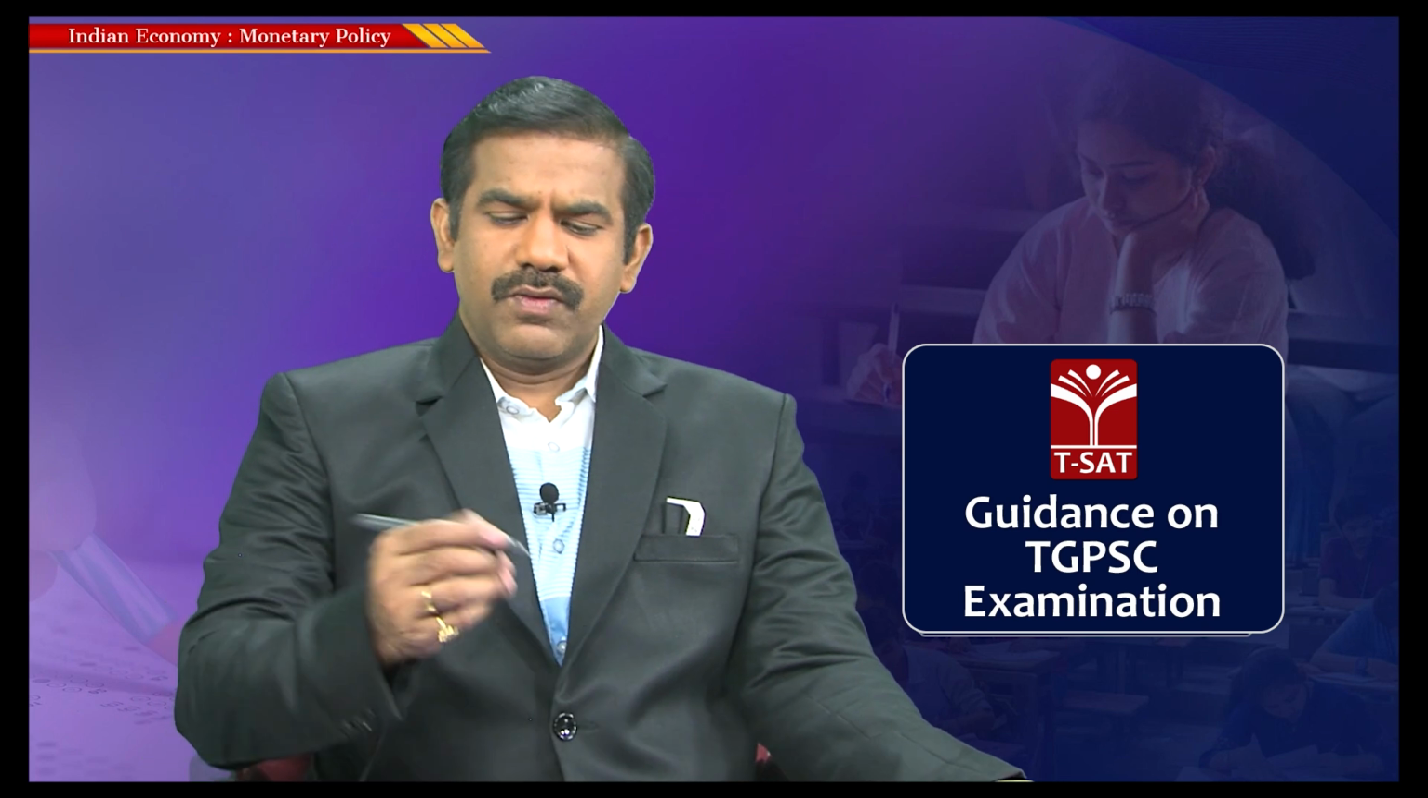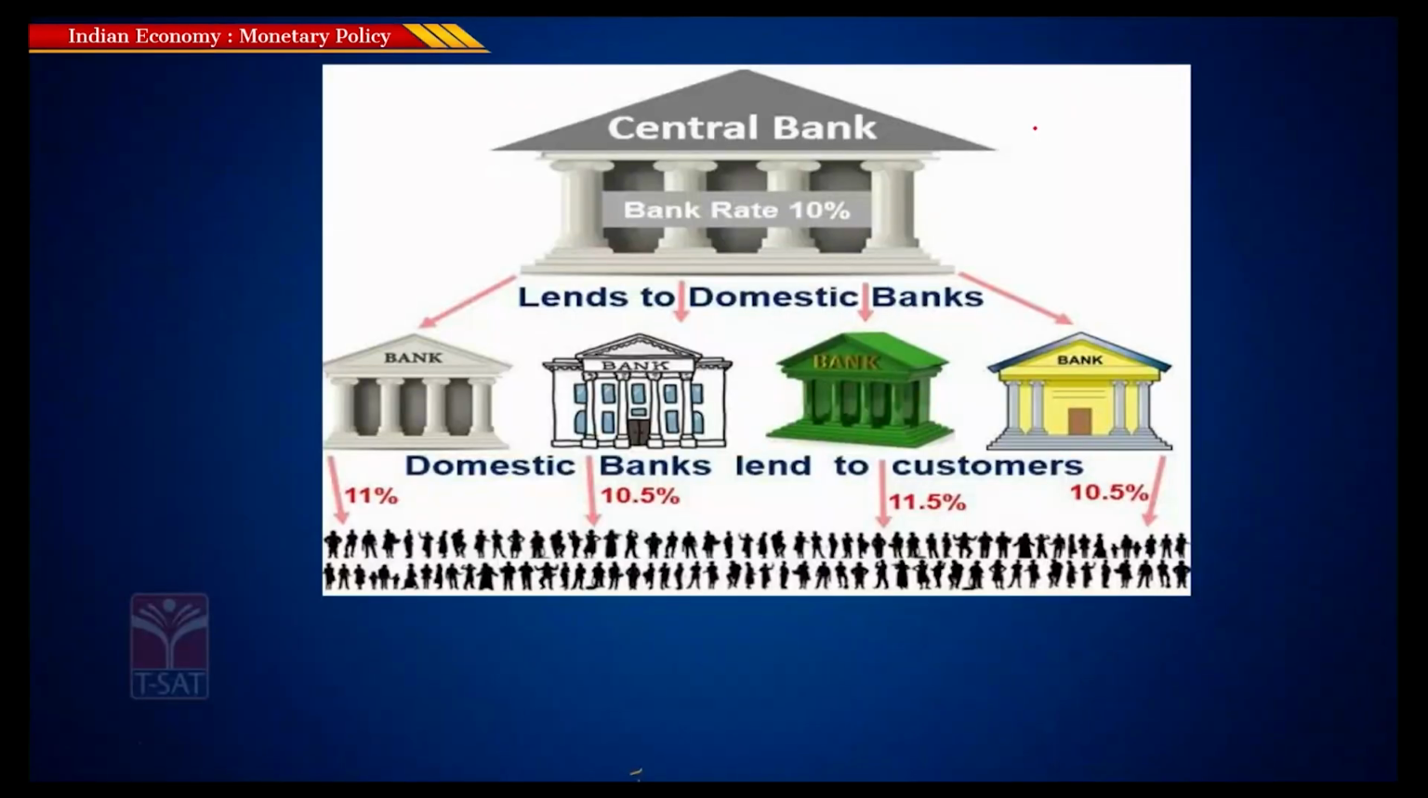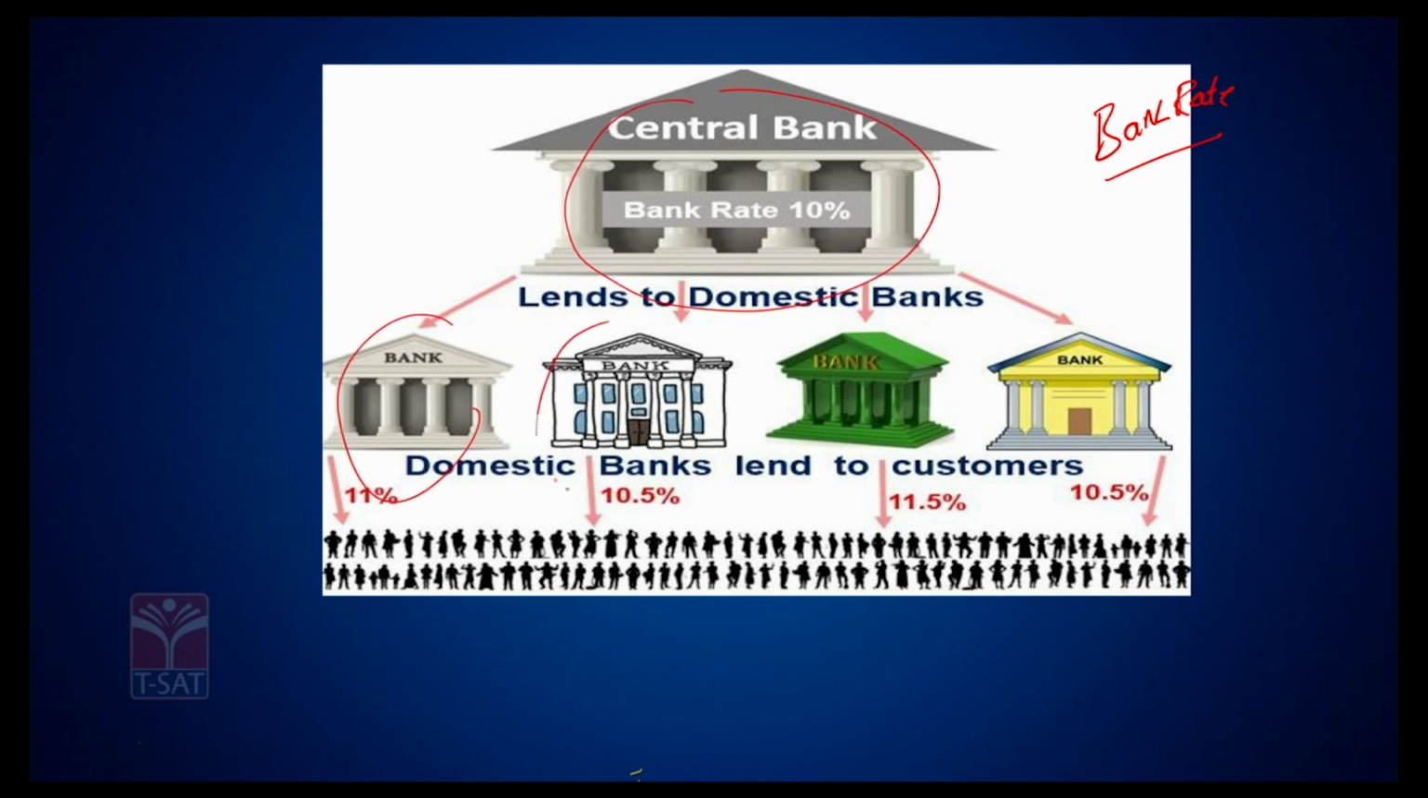Now let's go ahead with one of the traditionally and most prominently used tools, prior to the liquidity adjustment facility, that is the bank rate. If you look at the definition, the bank rate is very similar to the repo rate. So what is a bank rate? It is the rate at which RBI lends money to the banks. Repo rate is also the rate at which banks borrow money from RBI. Then how is the bank rate different from repo rate? The only thing is the duration.